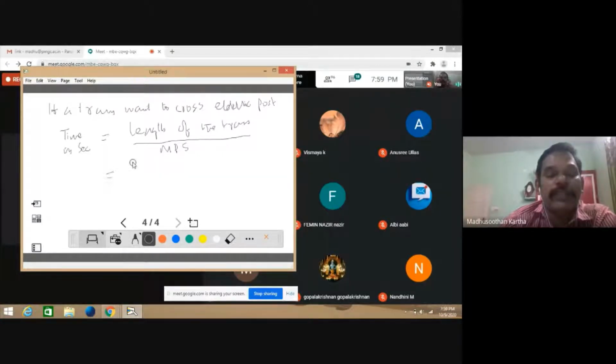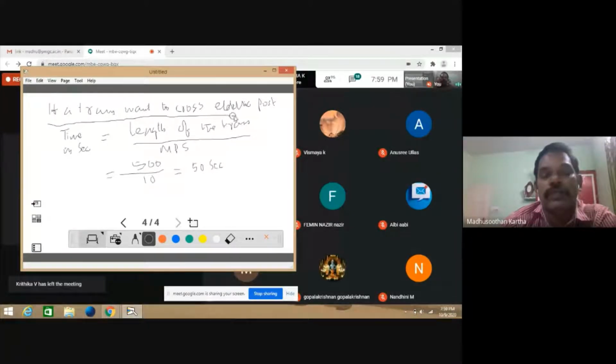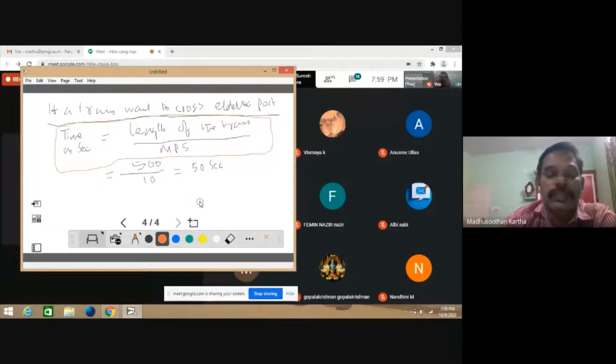In our example, the length of the train is equal to 500 meters and the speed of the train is equal to 10 meter per second. So the time is 50 seconds. Within 50 seconds, the train can cross the electric post. This is the first equation: if a train needs to cross an electric post or a person or something like that, time in seconds is equal to length of the train divided by meter per second.